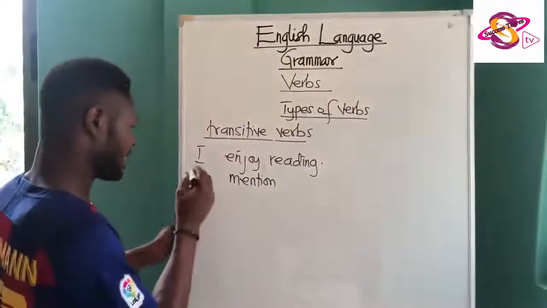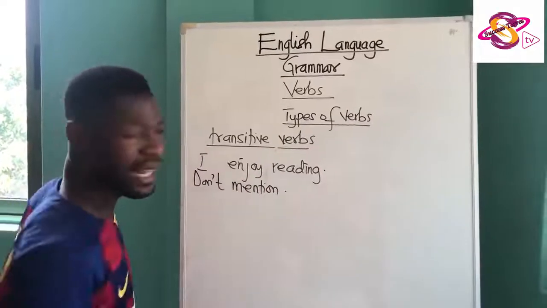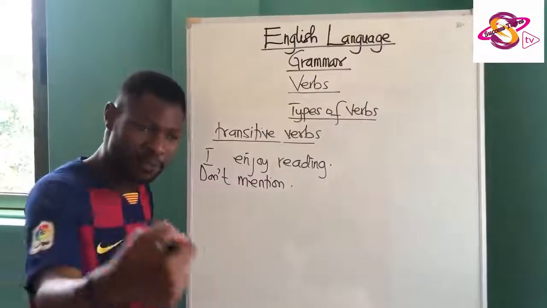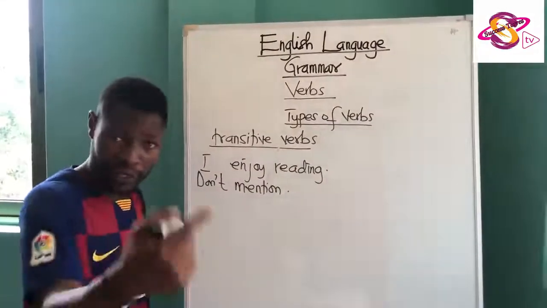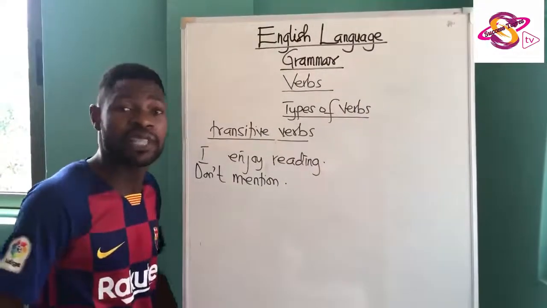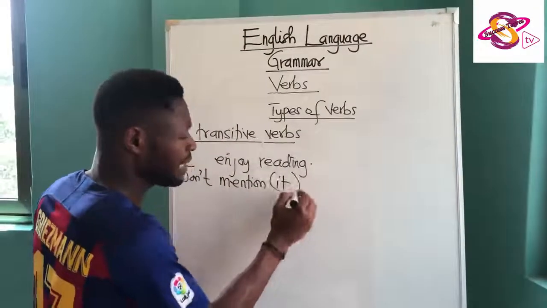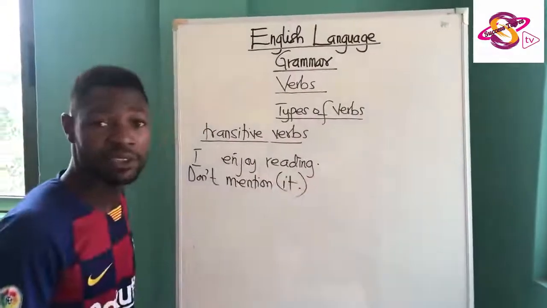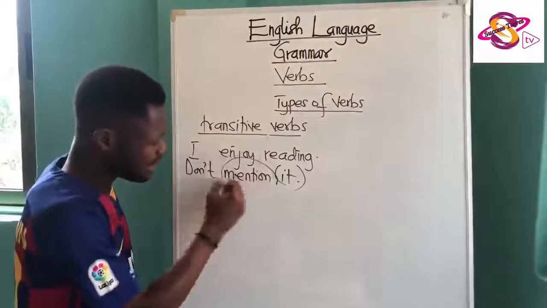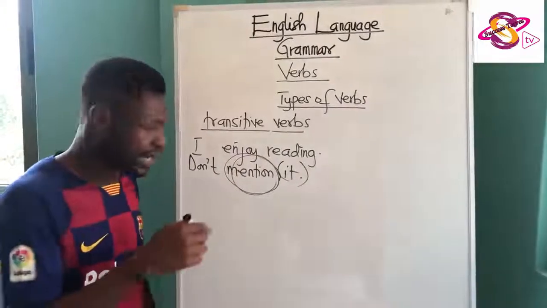When you say "don't mention," and you end it there, that is wrong. Don't mention what? The thing that you did for the person, or the person did for you, is what you are thanking him about. So thank you, they say "don't mention it." This is replacing that particular thing. Nobody wants to know what he did for you, but you said don't mention it. So after mention, you bring it. You bring the "it."